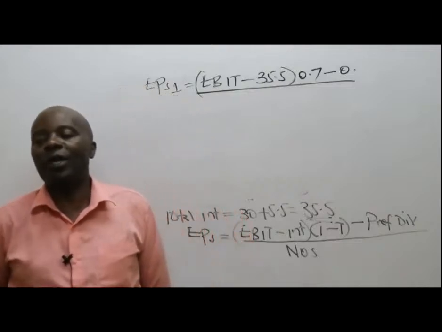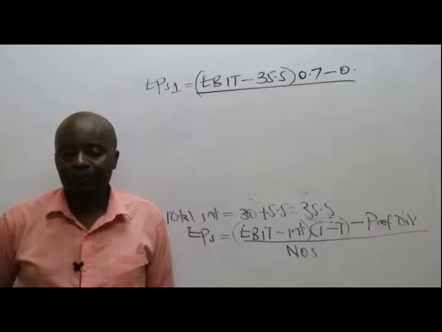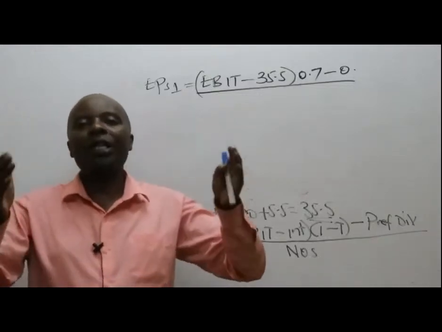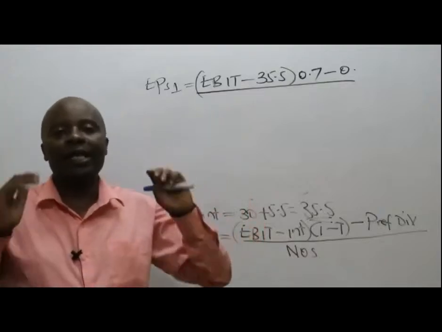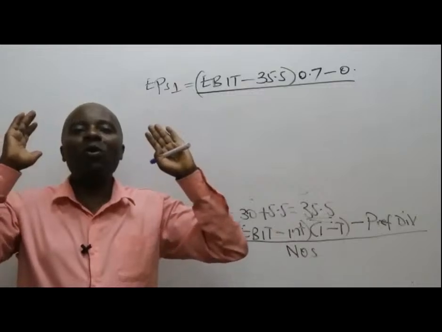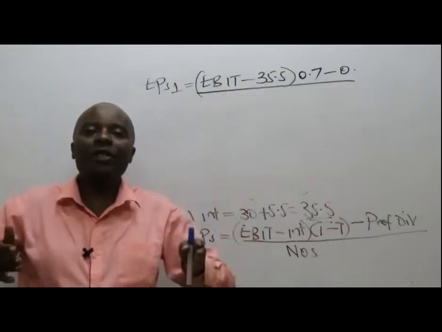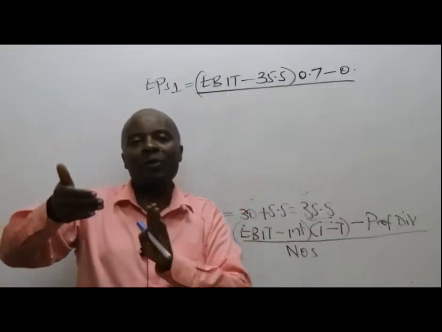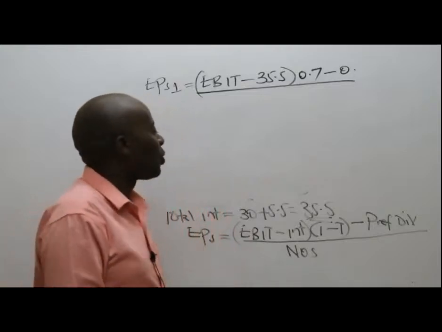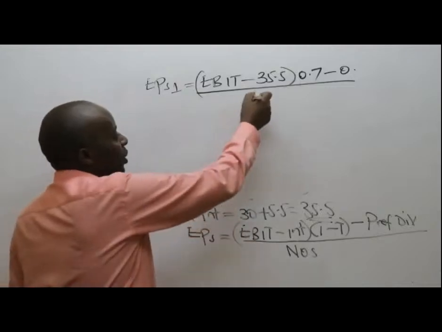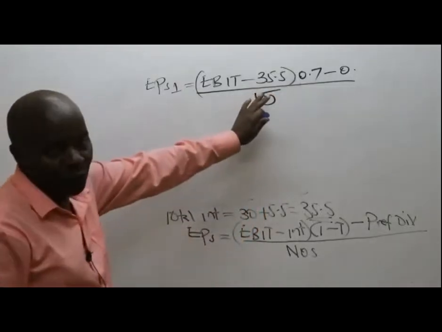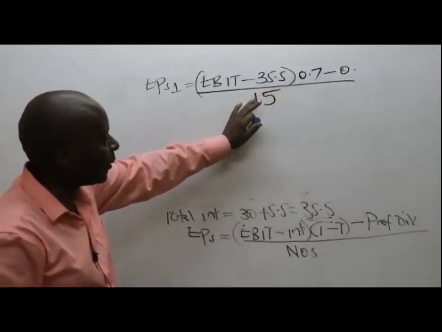Remember, under option 1 we get stuck with the old number of shares, the ones we calculated up there, so they do not change. Under option 1 we take debt for the entire 50 million, so the ordinary shares remain at 15.